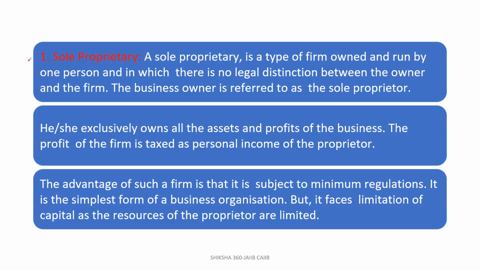So the sole proprietorship, the simple proprietorship form, is the most common. A sole proprietorship is a type of firm owned and run by one person, in which there is no legal distinction between the owner and the firm. The owner is the signing authority, and there is only one owner. The business owner is referred to as the sole proprietor, and the firm is known as a proprietorship.